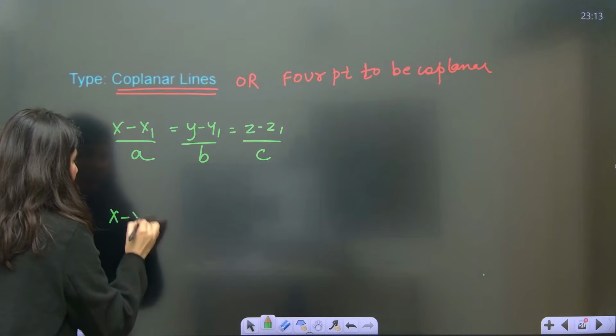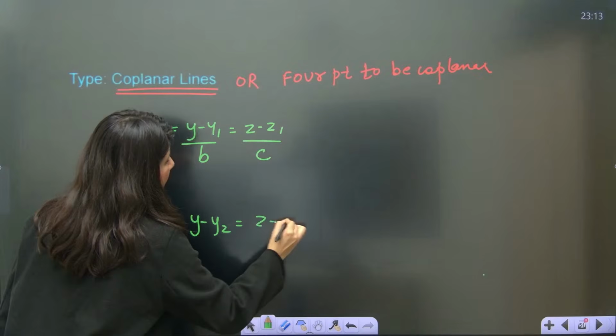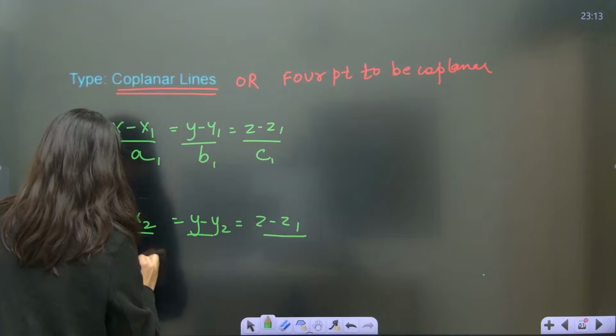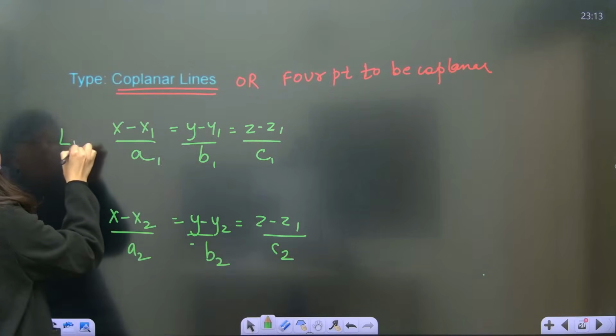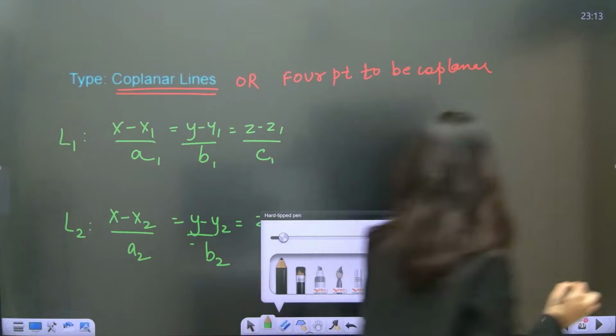Then x minus x2, y minus y2, z minus z2 upon a2, b2, c2. This is line number 1, line number 2.